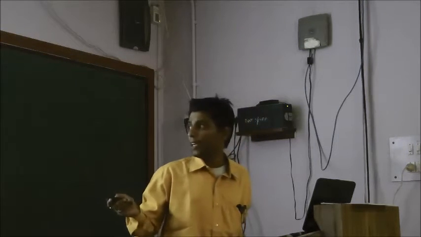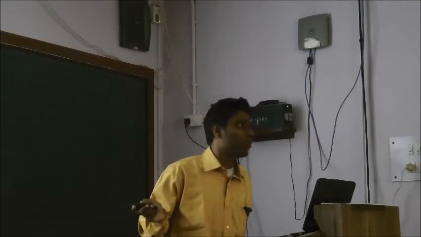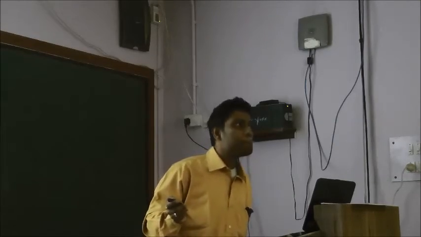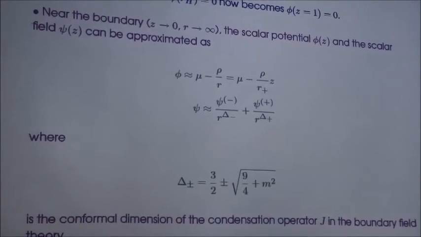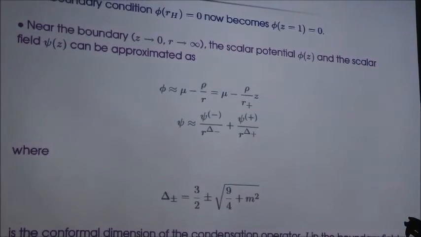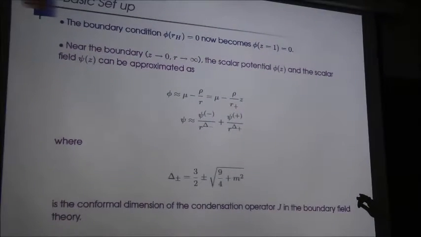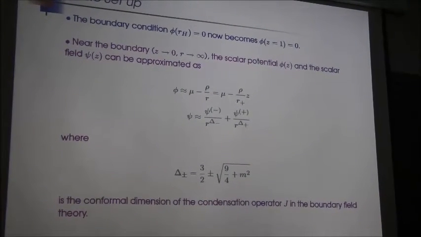This is a general expression for delta plus minus in terms of m square. And the mass is taken to be arbitrary and it's normally assumed to be positive. No, it is not. That is the point. If you assume it to be positive, then you will not get the instability in the theory, and you will not get the condensate. So you have to set m square to minus 2, and then you will get that thing. Now there is a catch here.